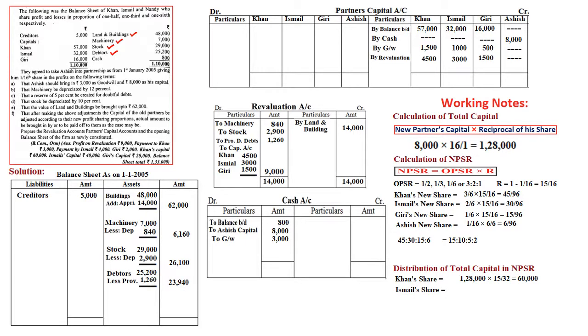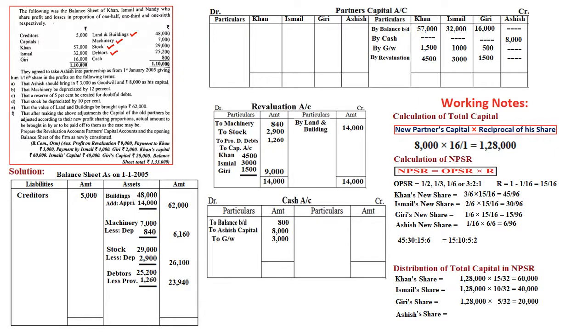That is our base for calculation of all these things. So that will remain 8,000. Once we have calculated this and distributed the total capital in the new profit sharing ratio, these amounts will be written in the capital account as balance carried down, the respective amounts of 60,000, 40,000, 20,000 and 8,000. Clear? Once this is done, we need to close the ledger accounts.